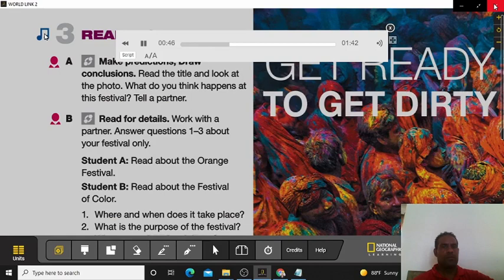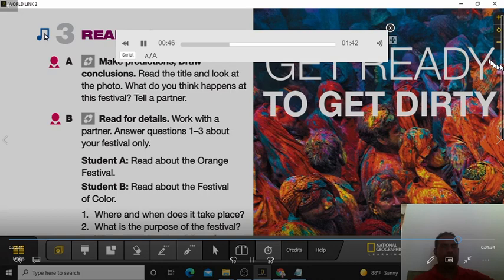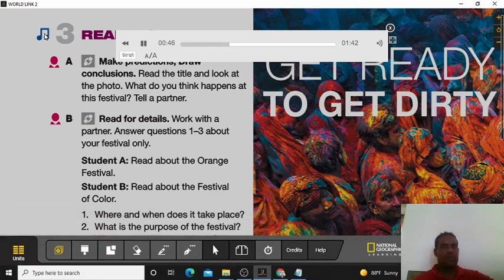After that, the orange fights begin. To participate, you need to join a team. You can be on a team of freedom fighters or soldiers. If you don't want to fight, you must wear a red hat. Then no one will throw oranges at you. It's a lot of fun.